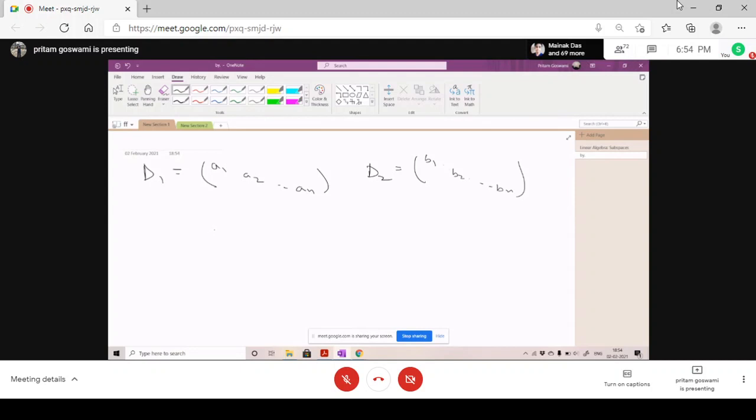After a certain level of mathematical maturity, you can directly say it, but not right now. You are just learning the subject, so you have to prove it rigorously. Sir, just adding both, that is A1 plus B1, A2 plus B2, and so on, will again be a diagonal matrix. Yes, so it belongs to the same set. Got it? Okay, yes, sir.